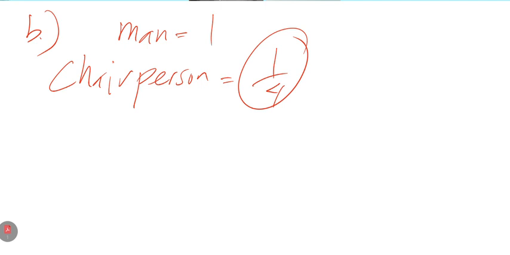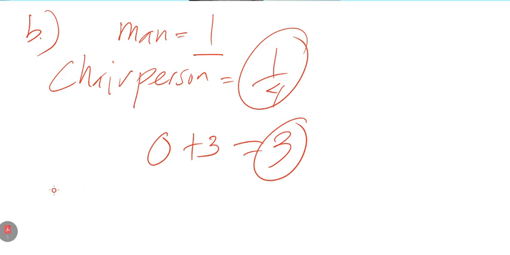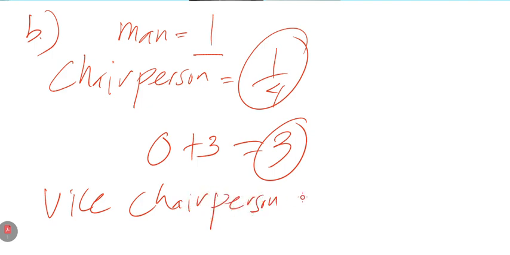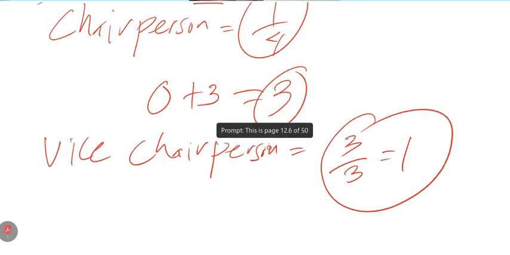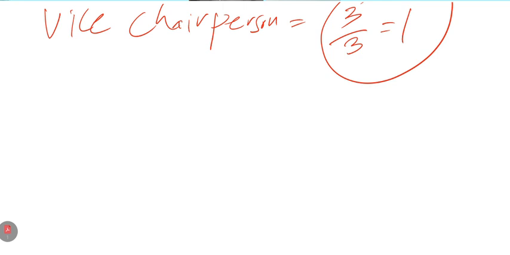Now, the second is the probability that the vice chairperson would be a woman. Remember that since there's only one man, who has been selected, that's 0 plus 3 equals 3 of it. So the vice chairperson would be 3 out of 3, or equal to 1. Let's solve for the probability.